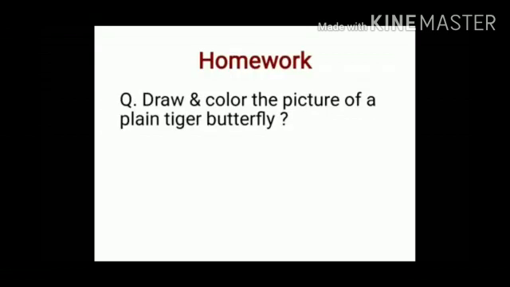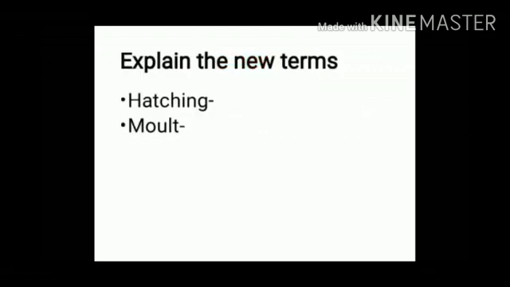Students, this is the homework for you. Question 1: draw and color the picture of a plain tiger butterfly. And next, you have to explain the new terms. First is hatching and second is molt, with the help of this video or your textbook.